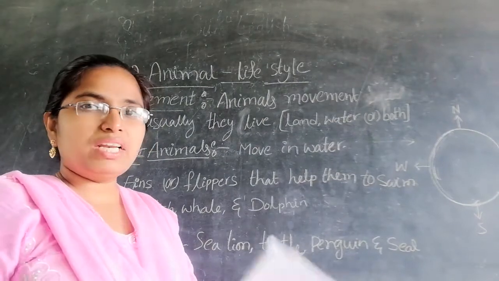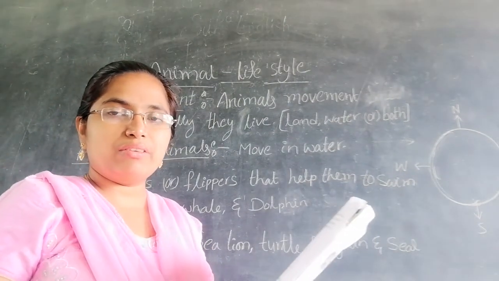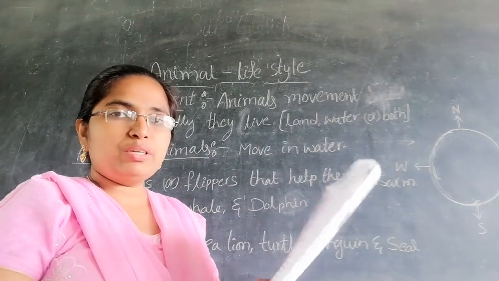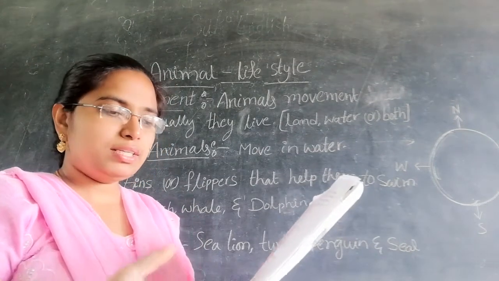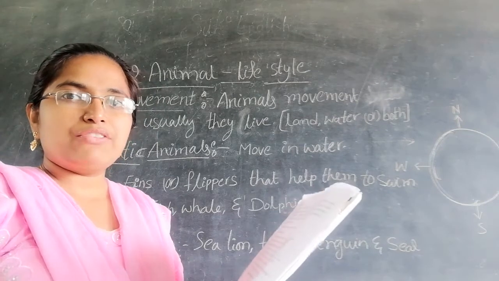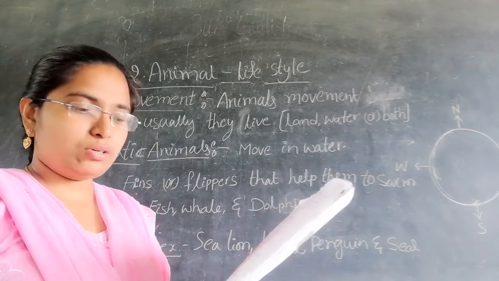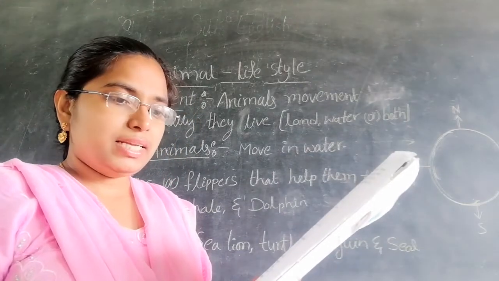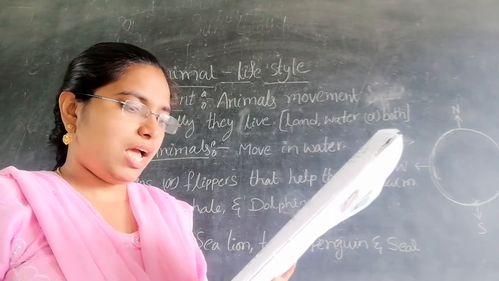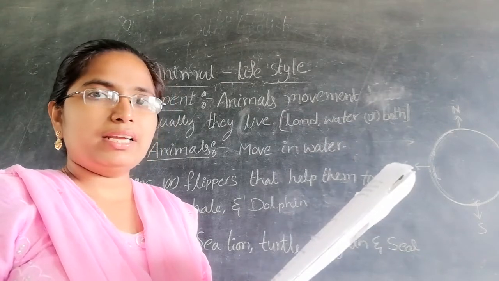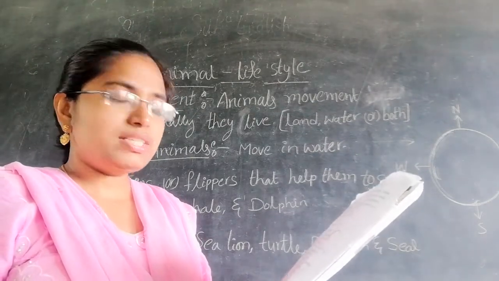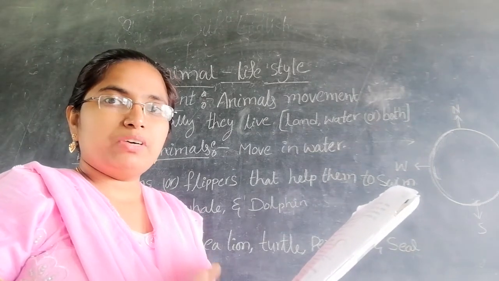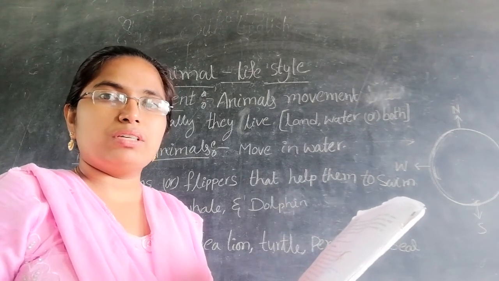Those limbs are very flat and small in size, so they can be used to move forward. See the examples here: sea lion, turtle, penguin and seal have flippers for paddling in water. These aquatic animals can move from one place to another in water only.